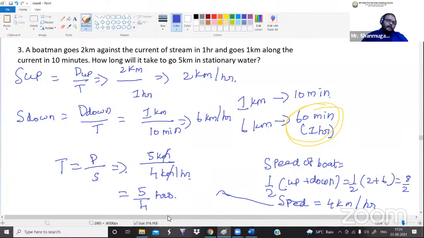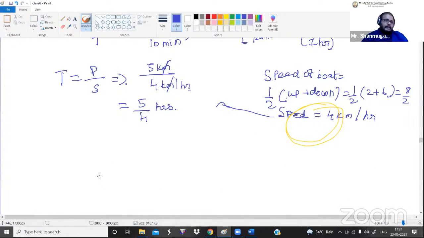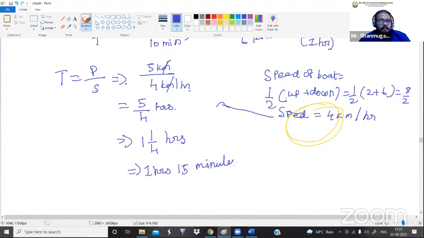In order to make it clear, let me rewrite this as an improper fraction. How can we write 5 divided by 4? The fourth multiple which is nearer to 5 is 4, 1 fours are 4. So 1 and 1 by 4 hours. 1 by 4 of an hour means what? 15 minutes. So the total time duration is 1 hour 15 minutes. Do you understand what I'm saying? Fine.